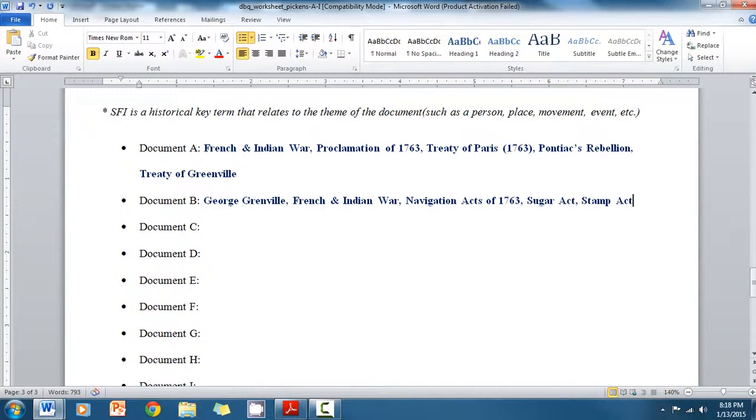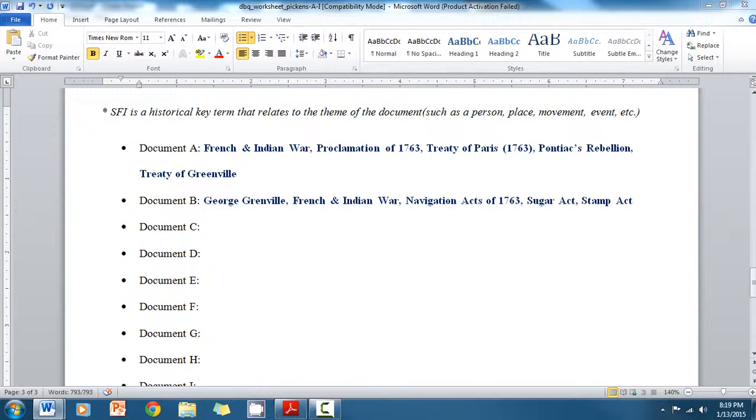So for document B, George Grenville, he was the treasurer, kind of like the head of the treasury, rather, of Parliament when all of these taxes were being passed. Why are they passing the taxes? Well, to pay for the French and Indian War. What other means are they taking that are perceived as oppressive or restrictive by the colonies? The Navigation Acts of 1763, Sugar Act, Stamp Act, all of those were means of oppression.